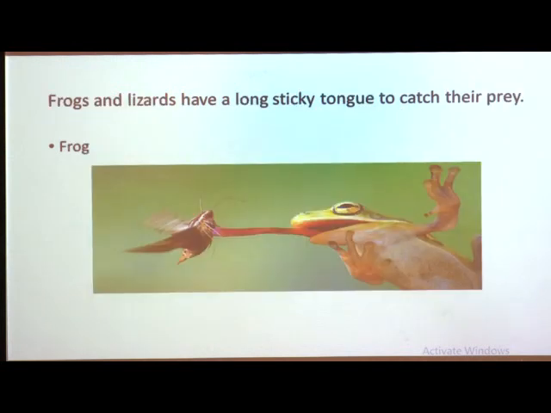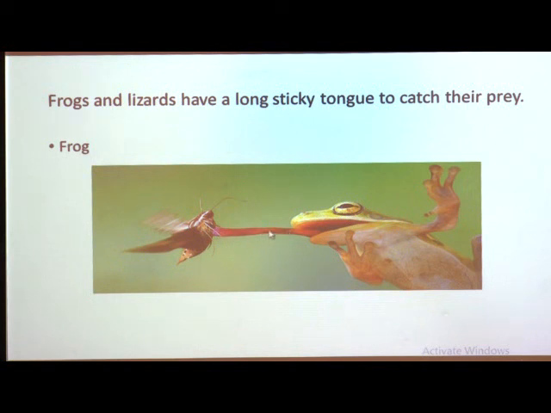Now, carnivorous animals like frogs and lizards. Frogs and lizards have a long and sticky tongue to catch their prey. Here you can see this is the frog which has a long sticky tongue.